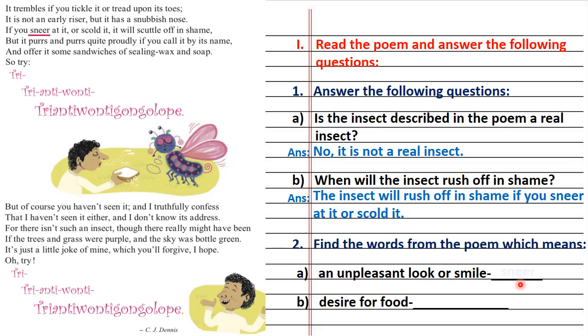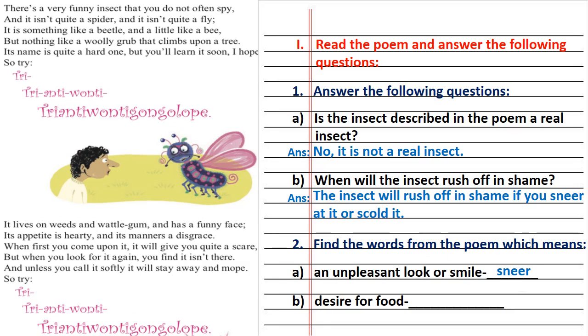So let us write sneer. B. Desire for food. So we have to find the word from the poem which means desire for food. So the answer is here on this page. We have learned desire for food means appetite, right? So the answer is appetite.